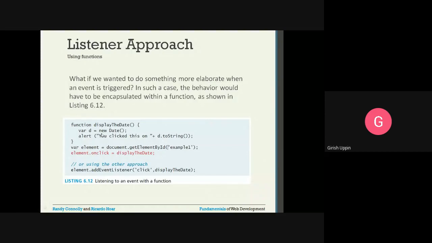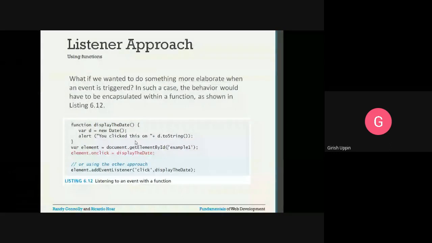The way to convert it into a string is to use toString, d.toString. This is concatenated with this string. So what you will see on that pop-up window is you clicked this on a particular date and time, whatever the way this date object is created, you will see all that information.